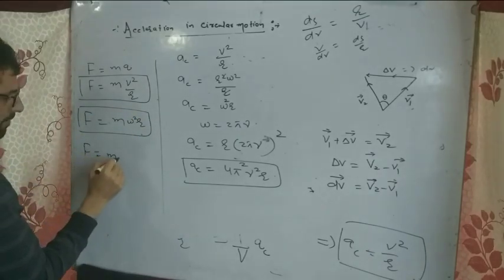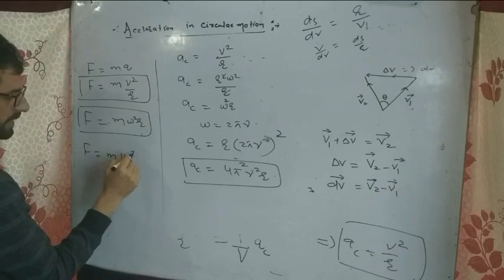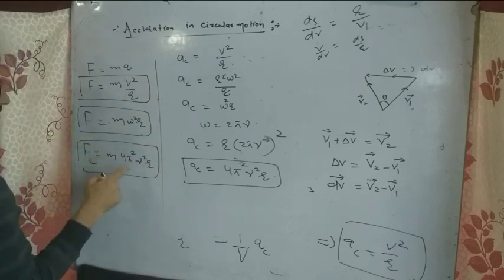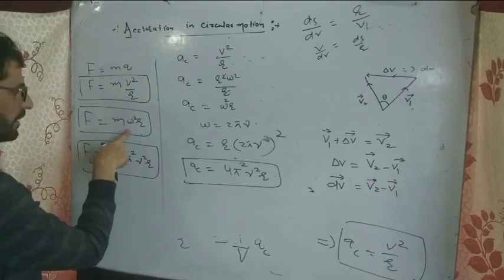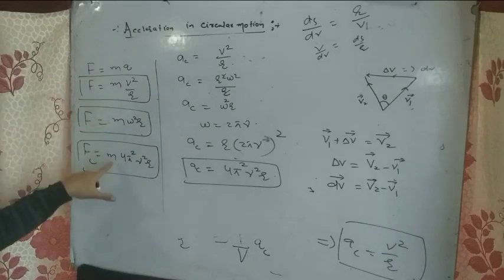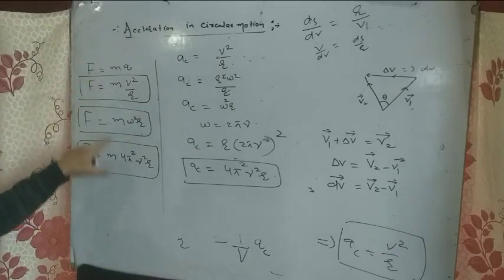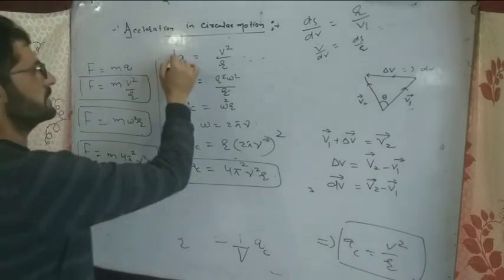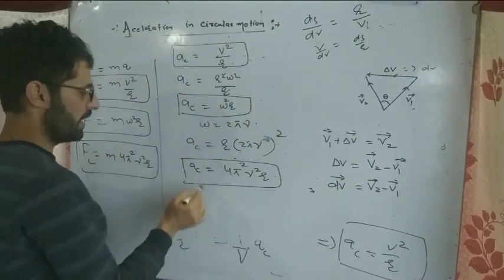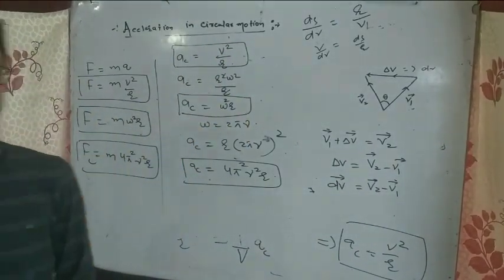Here F is equal to m 4 pi square nu square r. This is the centripetal force. So in terms of frequency, in terms of angular velocity, and in terms of linear velocity, these are the expressions for the centripetal force and the centripetal acceleration.